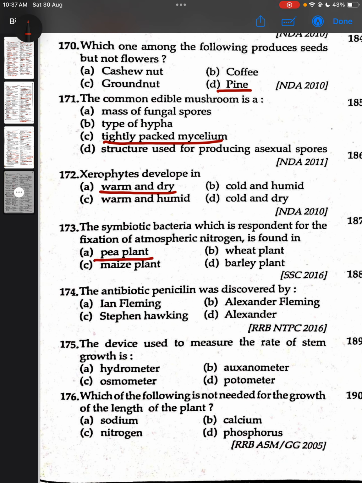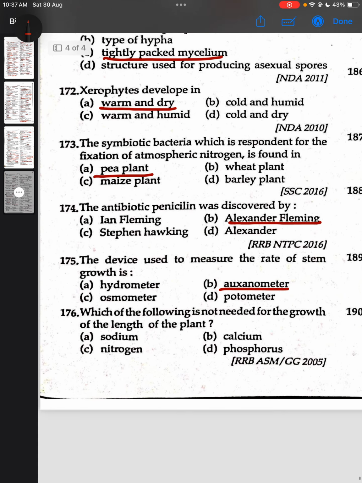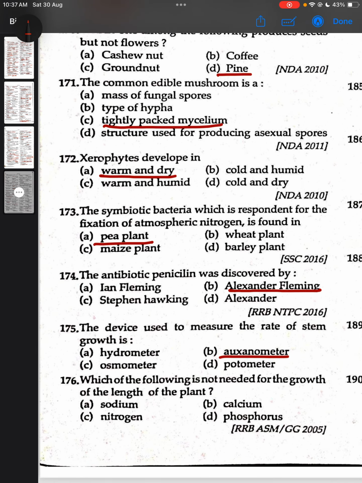The antibiotic penicillin was discovered by Alexander Fleming. The device used to measure the rate of stem growth is auxanometer. Which of the following is not needed for the growth of length of plant?